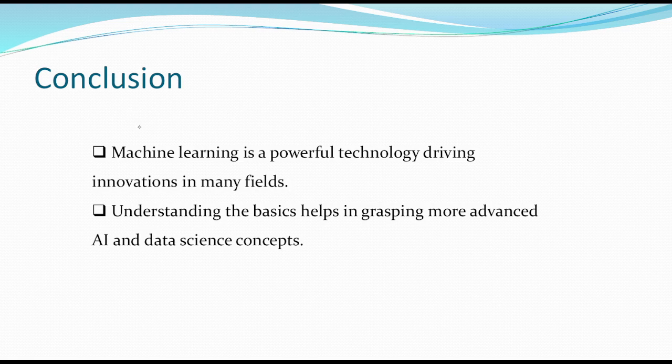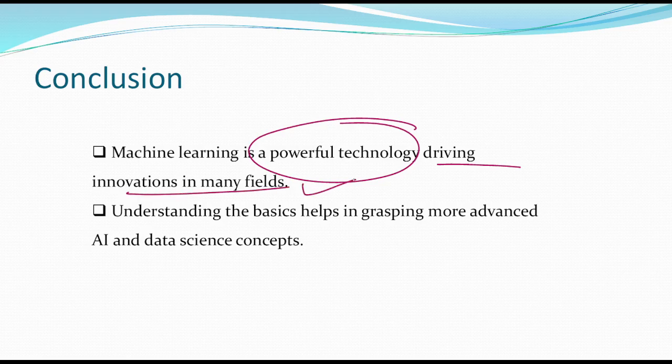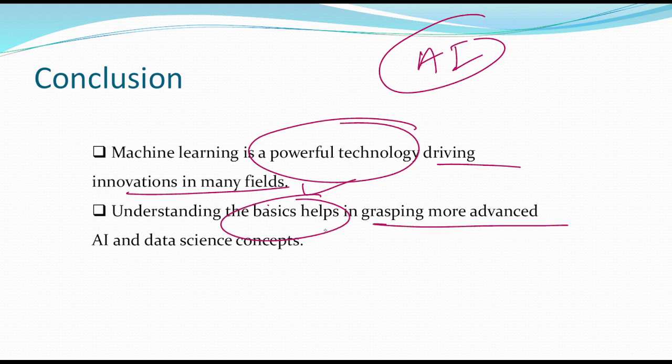We can conclude here that machine learning is a powerful technology, driving innovation in many fields. Currently machine learning is a very powerful tool, and in the larger picture we can say AI. This is the current era, the era of AI, so this is a very powerful technology. Understanding the basics helps in grasping more advanced AI and data science concepts. If you know the basics of machine learning, it will help you further to understand what AI is and how it works. So this is a very important topic in the current scenario.